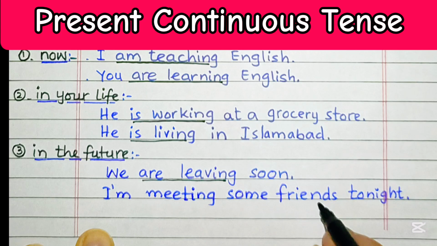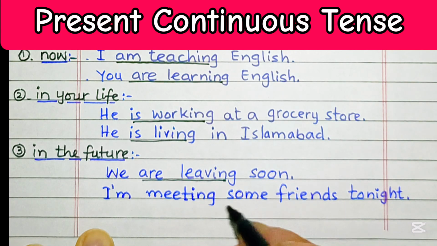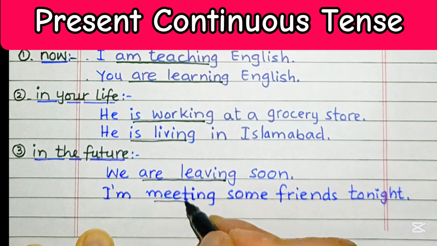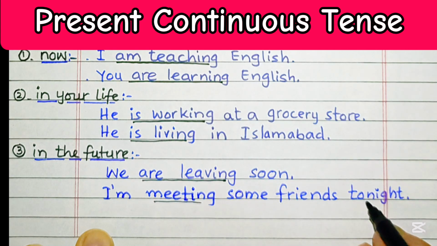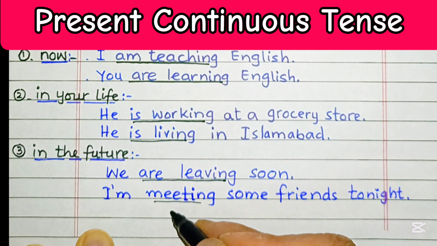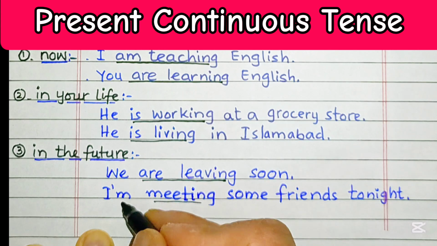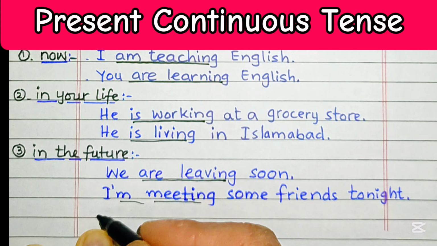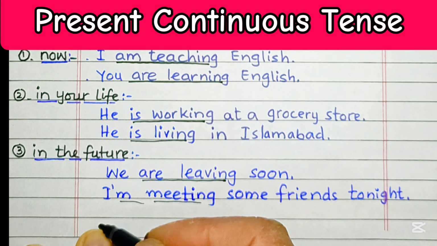I'm meeting some friends tonight. This is not happening right now again. It's happening in the future. It's happening in the coming time. So this is present continuous tense and this happens in the future. So this is not going to happen right now. Hope this will help you a lot to understand the concept.